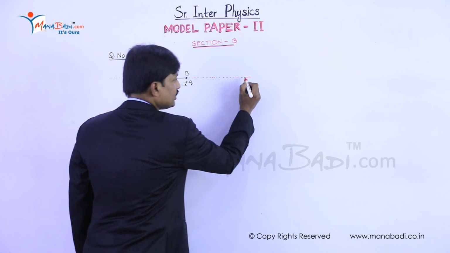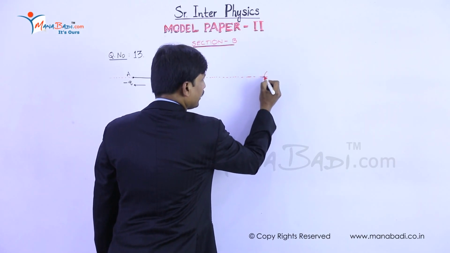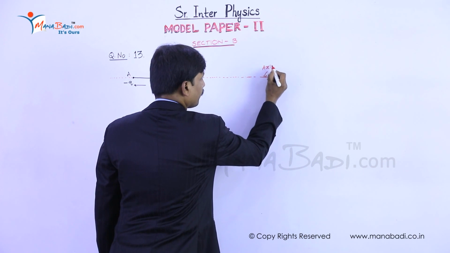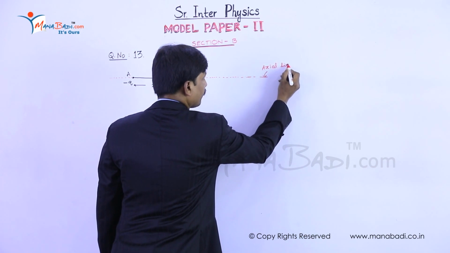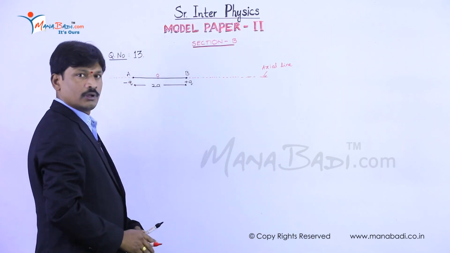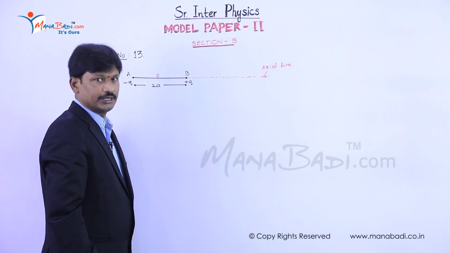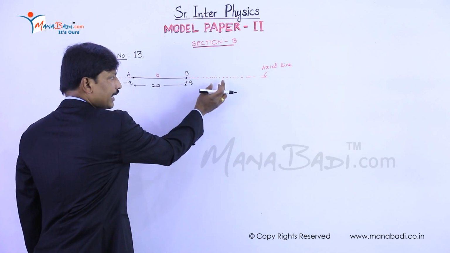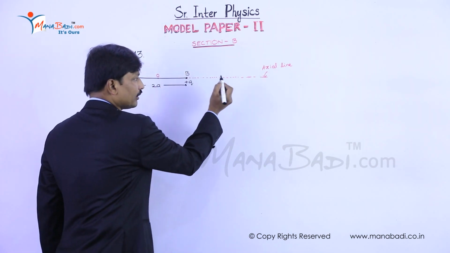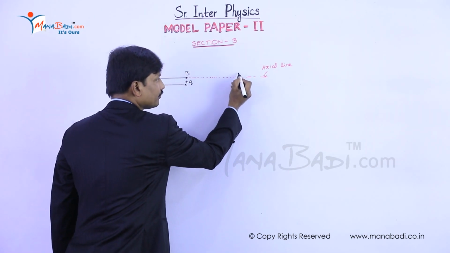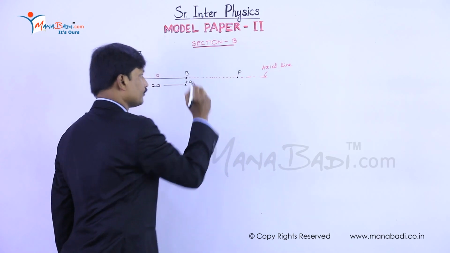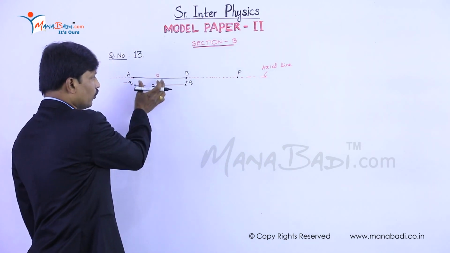Now, this is considered as an axial line. Now we have to derive an expression for the intensity of electric field on this axial line at a particular point. Let us consider a point P on the axial line of a dipole AB.